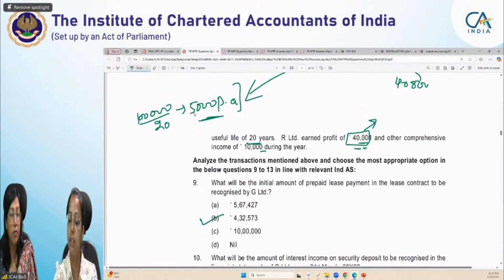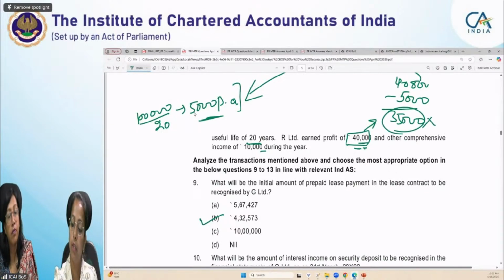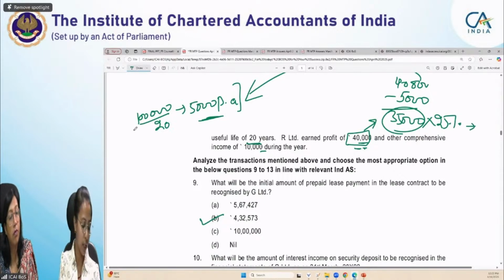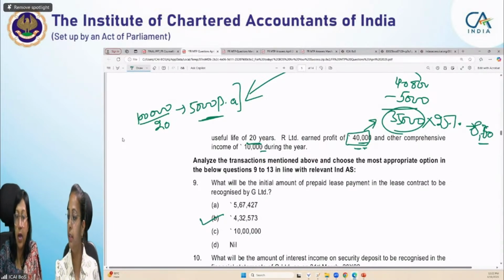So we will subtract this 5,000, which comes to 35,000. On this 35,000, we will calculate our share, that is 25%. This amounts to 8,750. So this will be added to the value of investments.